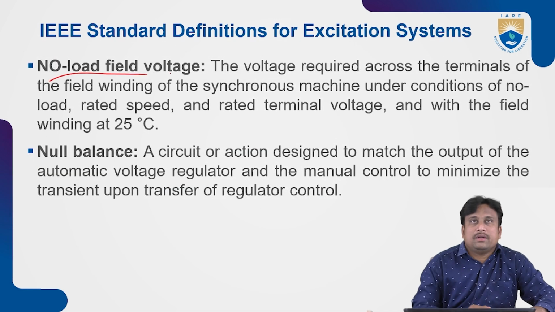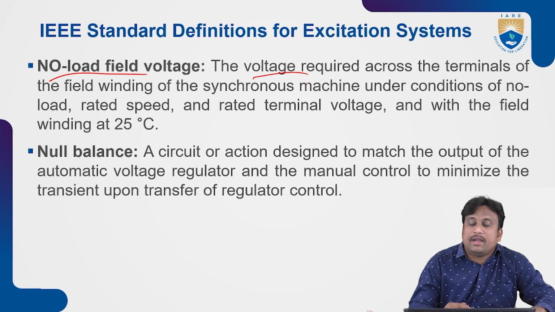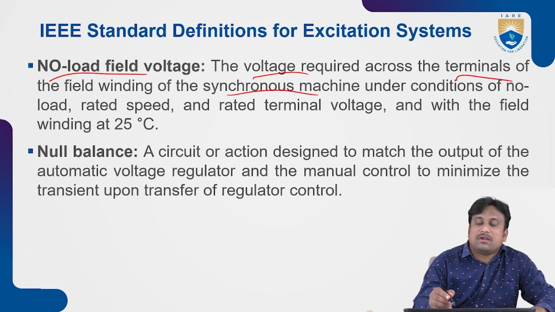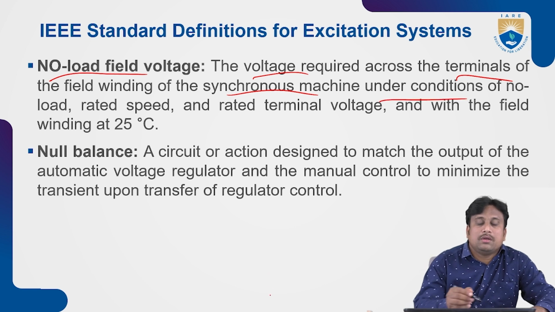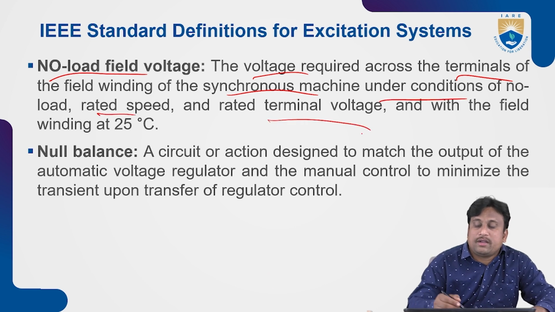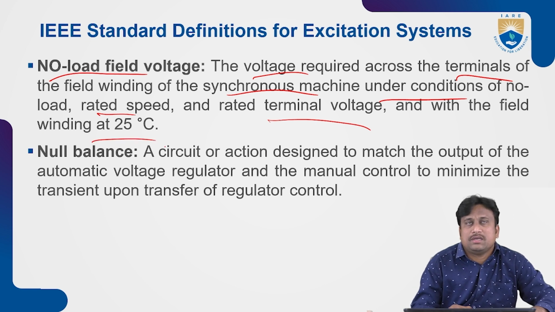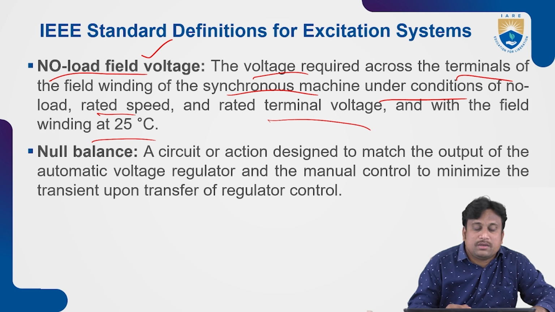No load field voltage. What does no load field voltage mean? It is the voltage required across the terminals of the field winding of the synchronous machine under conditions of no load, rated speed, and rated terminal voltage, with the field winding at 25 degrees centigrade. During that, the no load field voltage is going to be treated.